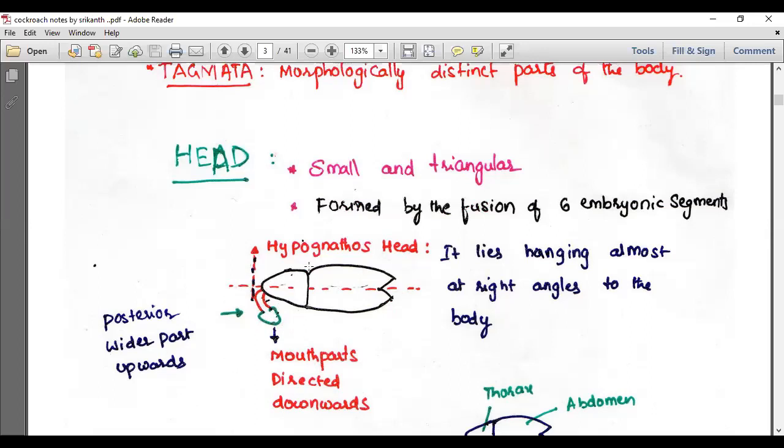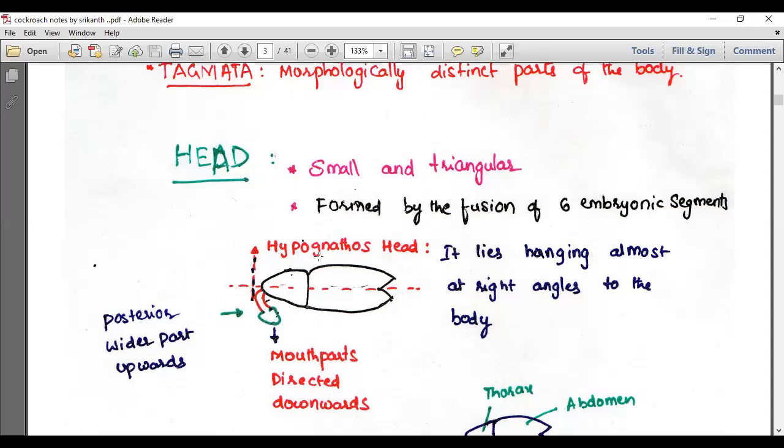You are BPC students. You should understand exactly the facts of the cockroach. Generally when you look forward, this particular area you feel is the head. Now the head is actually on the ventral side. The head is formed by the fusion of 6 embryonic segments. There are 6 segments clearly seen during embryonic development, but in the adult stage you can't find the 6 segments clearly. That's why we said it is formed by the fusion of 6 embryonic segments. The head of the cockroach is called a hypognathous head.